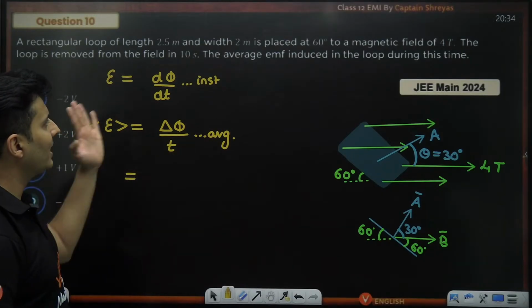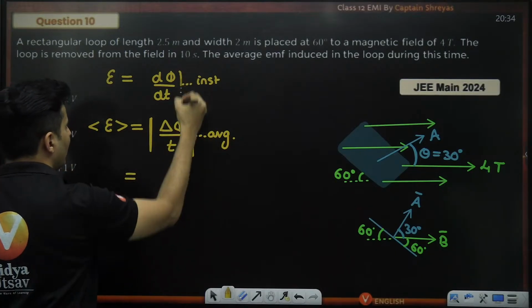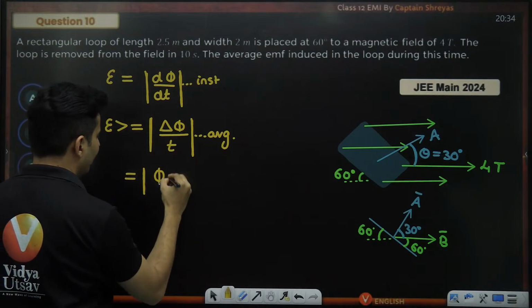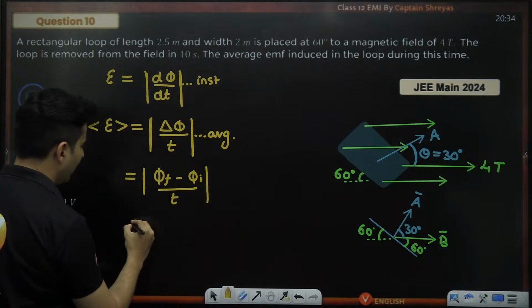Change in the flux is the final minus the initial flux. I'm interested only in the magnitudes, not the signs. So final flux minus initial flux, whole thing divided by the time.